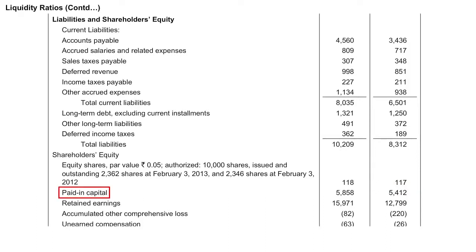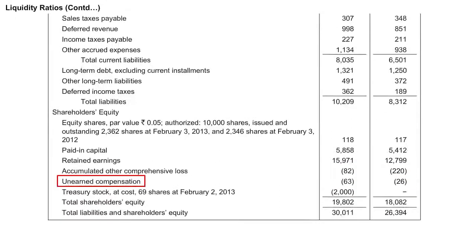There is paid up capital of 5,858 and 5,412 in the year 2012 and the year 2013 respectively. There is retained earnings of 15,971 in the year 2012 and 12,799 in the year 2013. Accumulated other comprehensive loss 82 for the year 2012 and 220 for the year 2013. There is unearned compensation to the extent of 63 in the year 2012 and 26 in the year 2013.